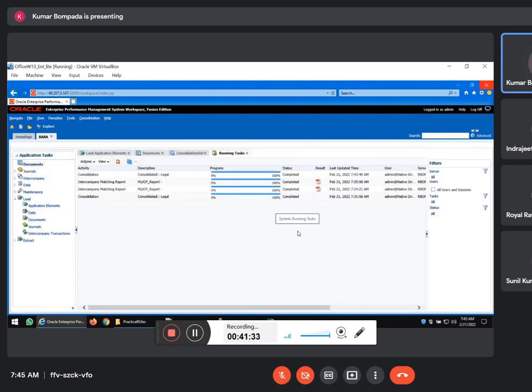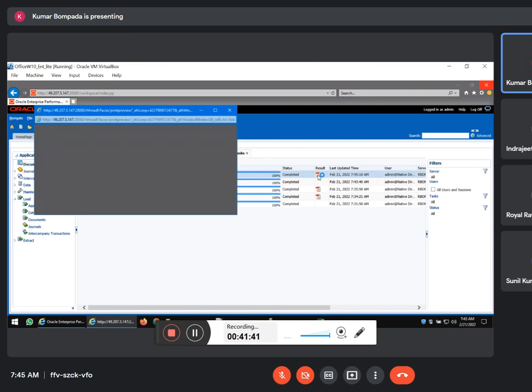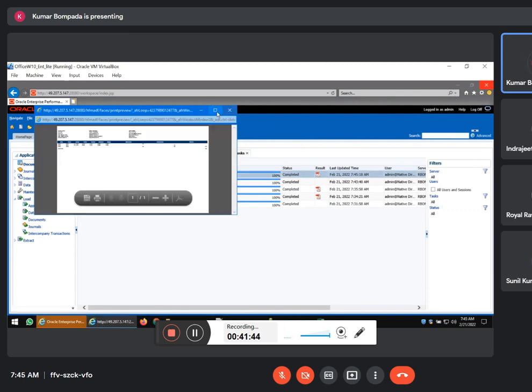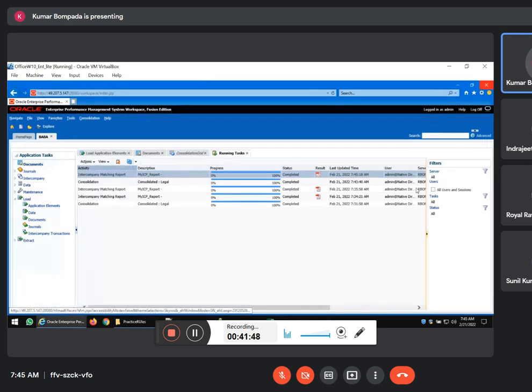The intercompany report will be generated. You need not do anything, you just have to click on this PDF button. That's it. Automatically it will give you the report. It is also a one-time activity. Every time during the maintenance activity, in the next reporting cycle, we will change July to August, August to September, September to October, October to November, December, etc. That's it. All the transactions will come in a single report.